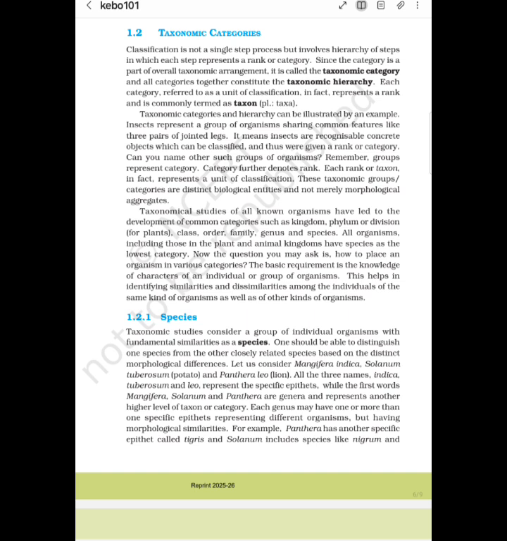Can you name other such groups of organisms? Remember, a group represents a category. Category further denotes rank. Each rank or taxon in fact represents a unit of classification. These taxonomic groups, categories are distinct biological entities and not merely morphological aggregates.